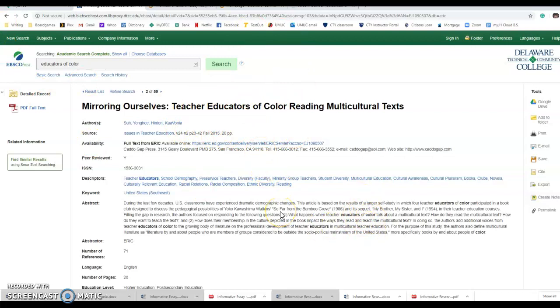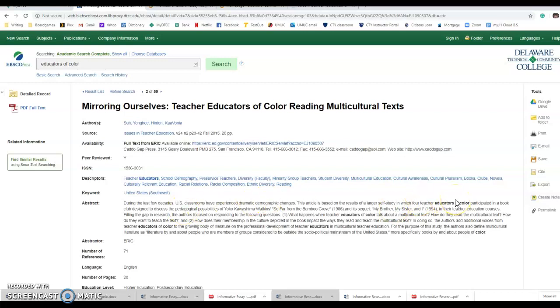It is really important that you go through this process and eliminate articles that don't really relate to what you are trying to say. A lot of times this happens to students where they come up with a keyword, maybe one that's too broad, and they type it in and get a couple of hits and just pick the first couple they see because they're like, well, it talks about my topic.